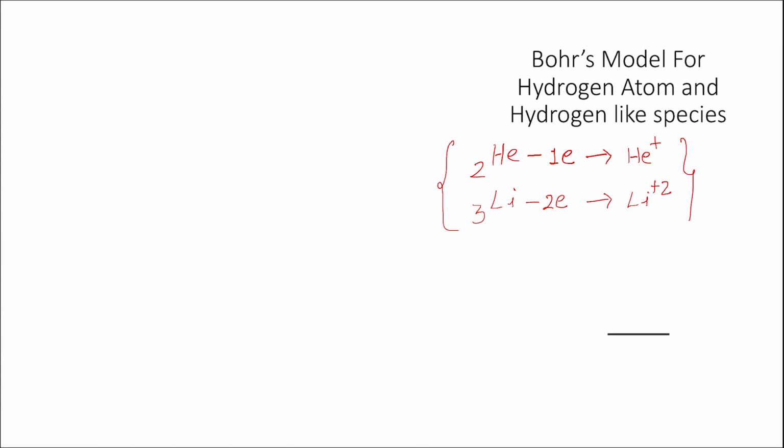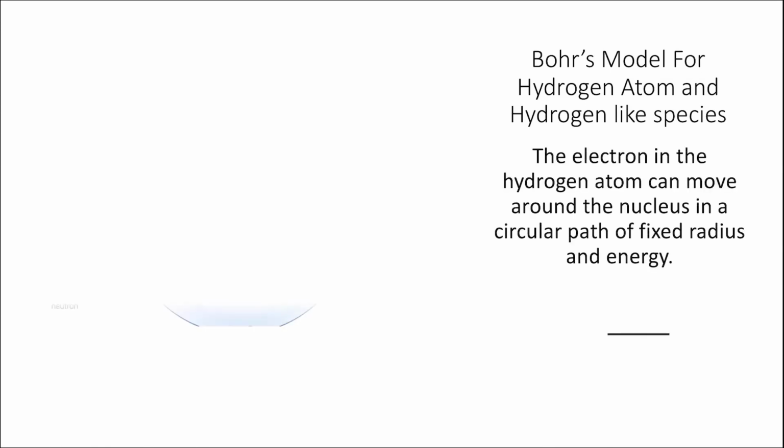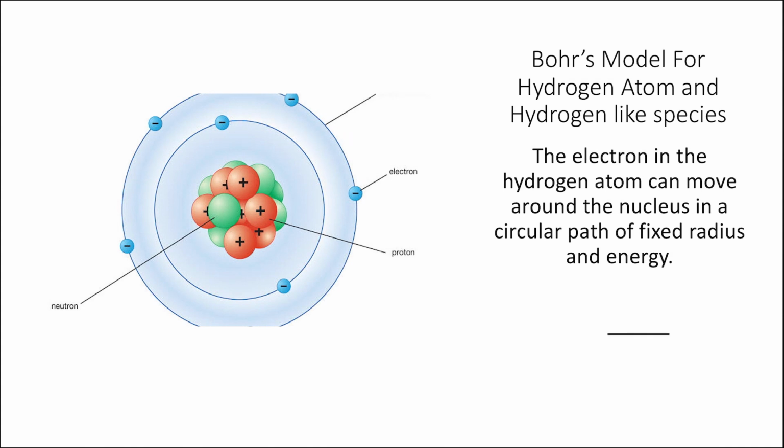Bohr's model of an atom can be applied to all such systems which have a single electron. In today's class, we will discuss some important postulates of Bohr's model. The very first postulate states that the electron in hydrogen atom can move around the nucleus in circular path of fixed radius and energy. This means that not any kind of arbitrary orbits are allowed within an atom.